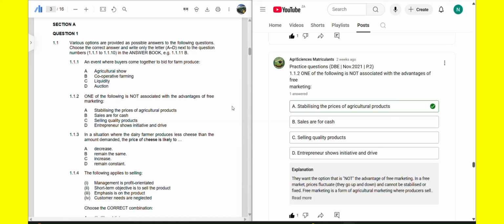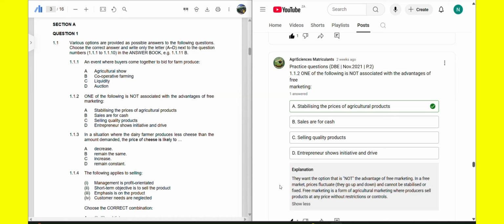So back to the requirements: one of the following is not associated with the advantages of free marketing. So stabilizing the prices of agricultural products is wrong. It's not associated with the advantages of free marketing. That means the answer is A, the one that is not associated. Okay, that's A.